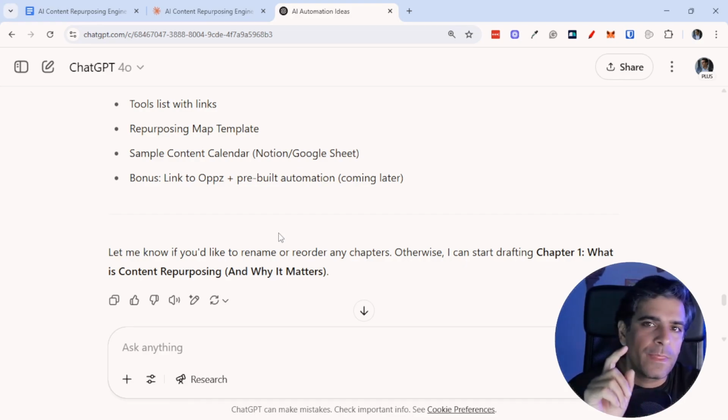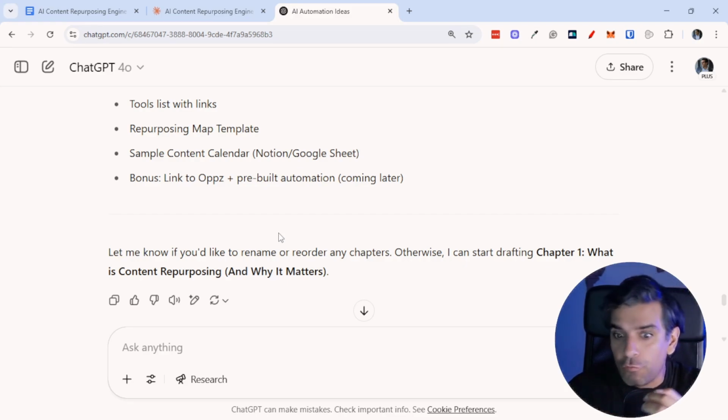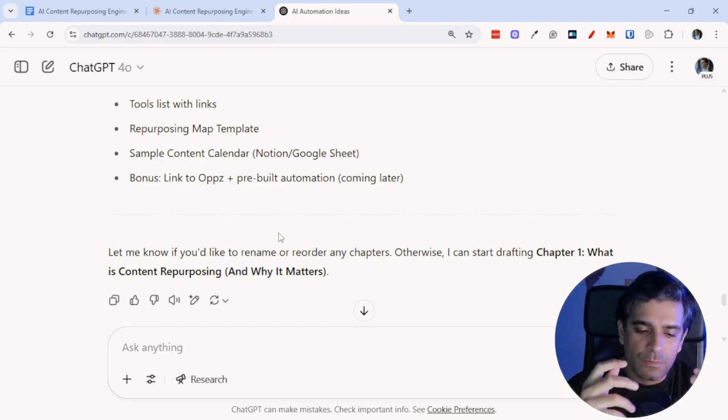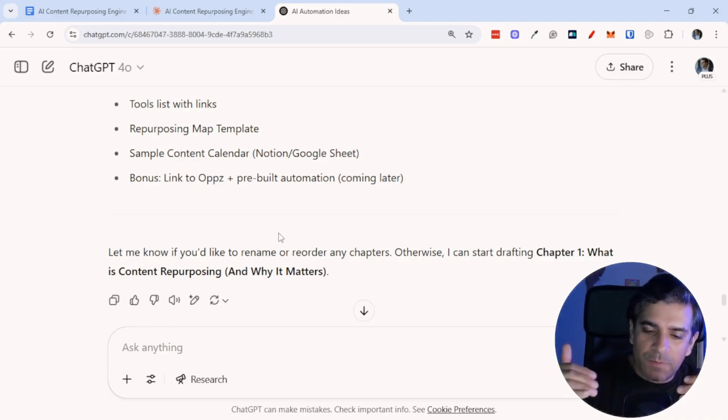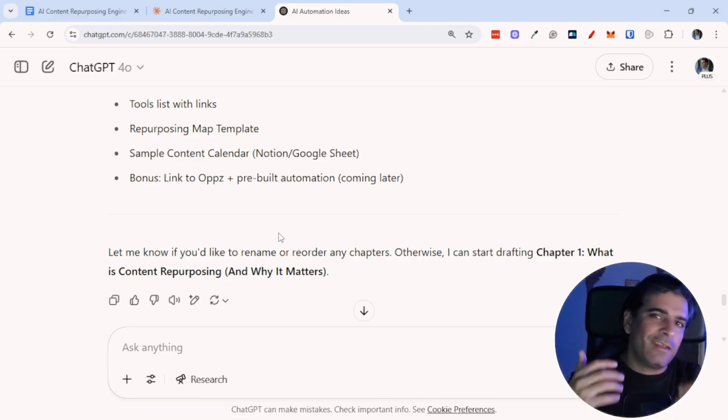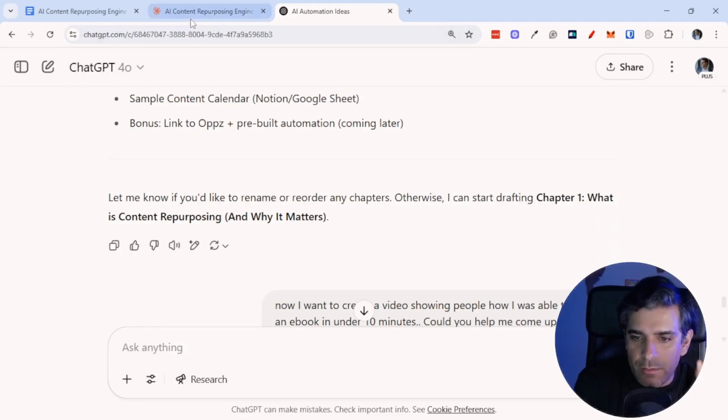Even the O3 and O4 mini that I've used. The problem is that ChatGPT is able to work with you in tandem and help you brainstorm and give you a really good partner. But when it comes to actually creating written form content, Claude is the best. Without a doubt, Claude is the best. So that's what I use.